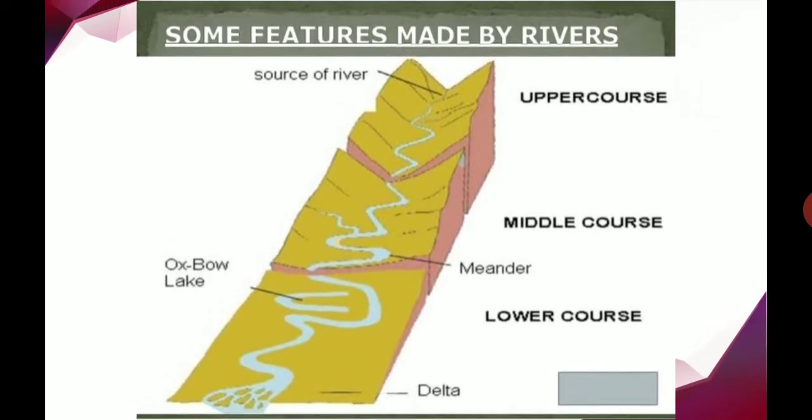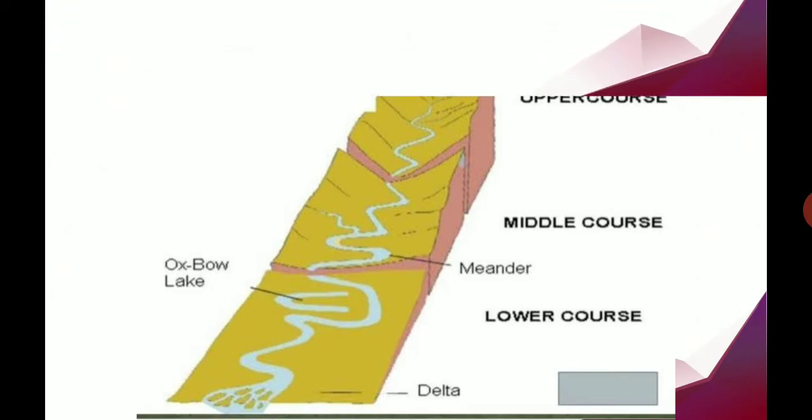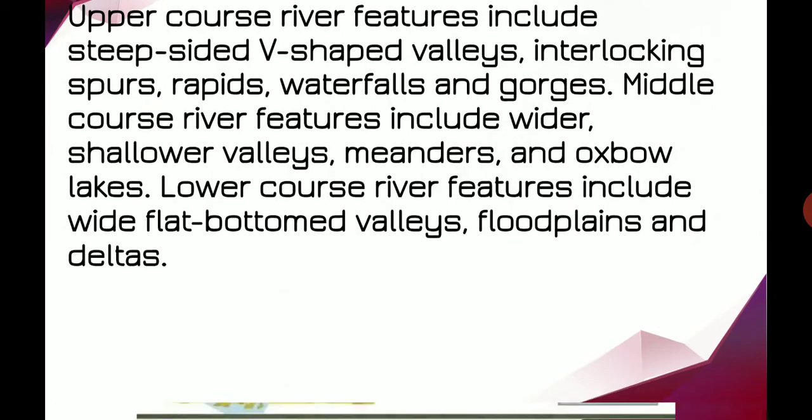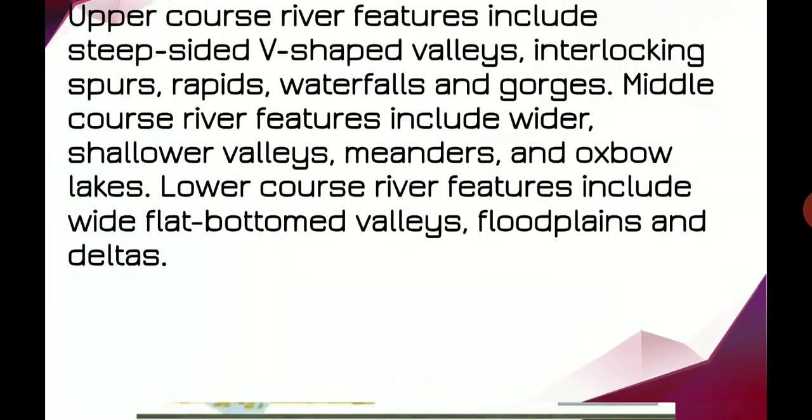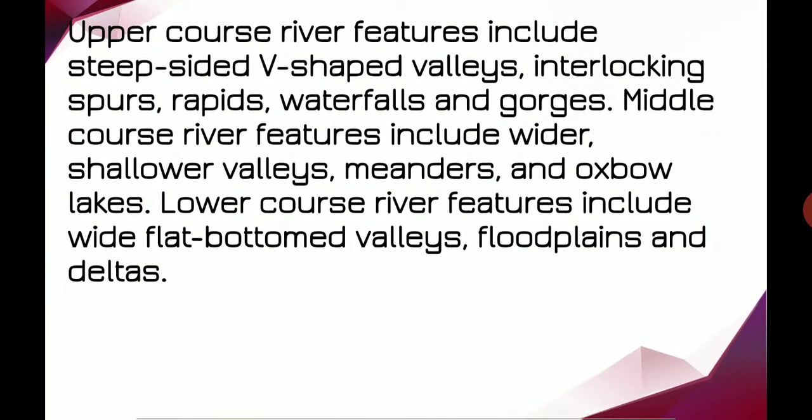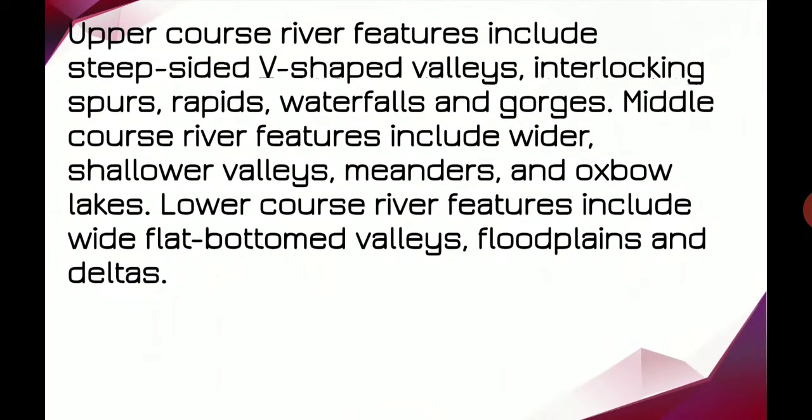in the upper course, and the meanders will be in the middle course, and the delta and oxbow will be in the lower course. When the flow comes down, meanders, oxbow and delta will occur. Upper course river features include the steep-sided V-shaped valley, interlocking spurs, rapids, waterfalls and gorges. Middle course river features include the wider